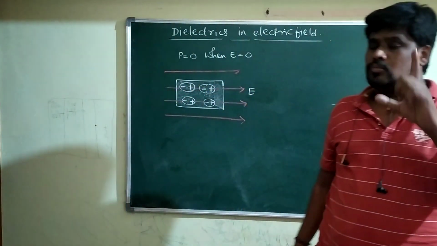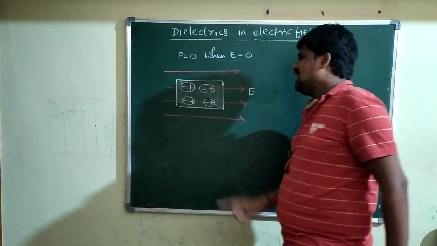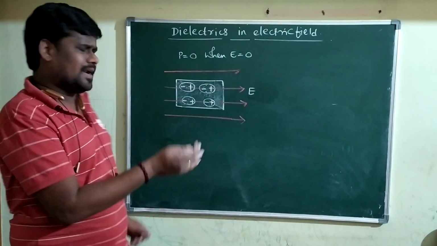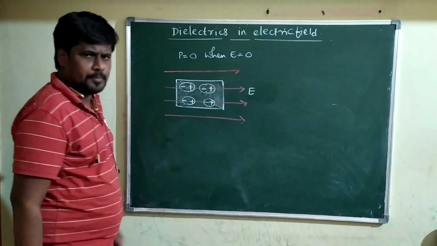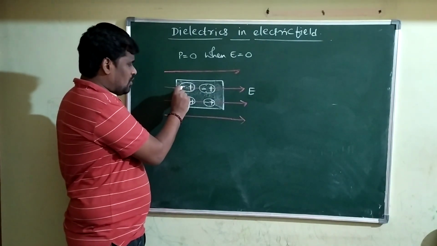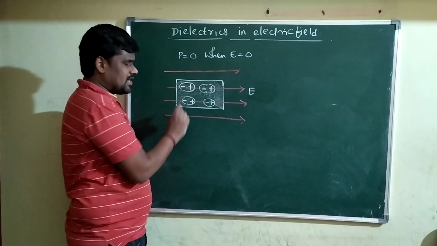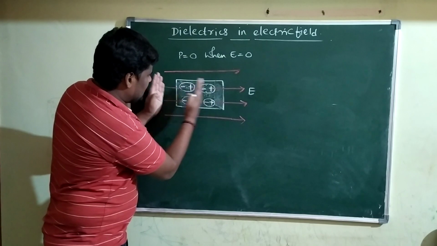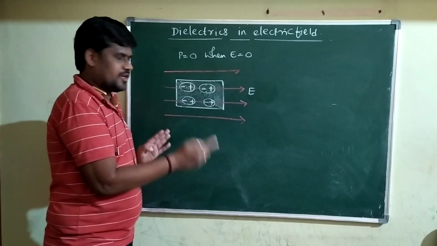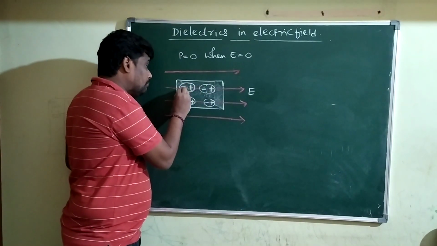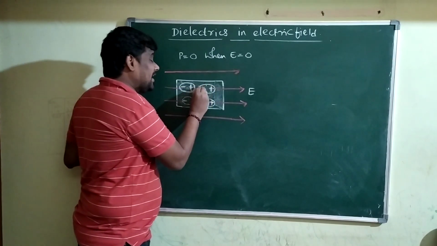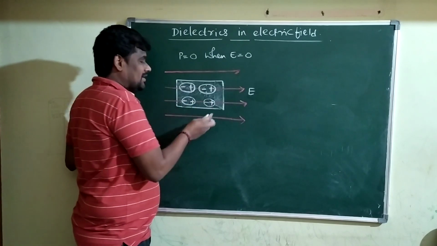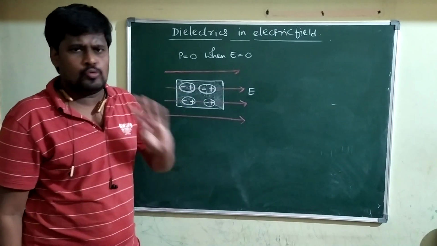Now each molecule behaves like an electric dipole. Each molecule behaves like an electric dipole. You know very well what an electric dipole is: the system consisting of equal and opposite charges separated by a small distance. When the charges are displaced in the opposite direction, each molecule behaves like an electric dipole. Hence, each molecule can have some dipole moment.